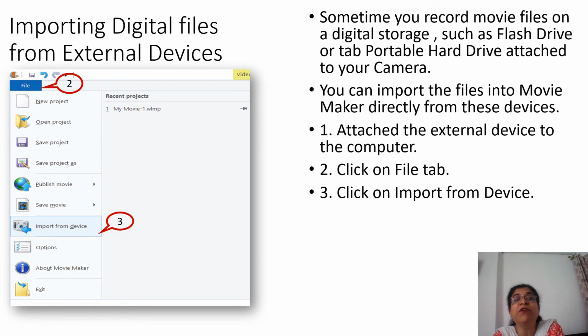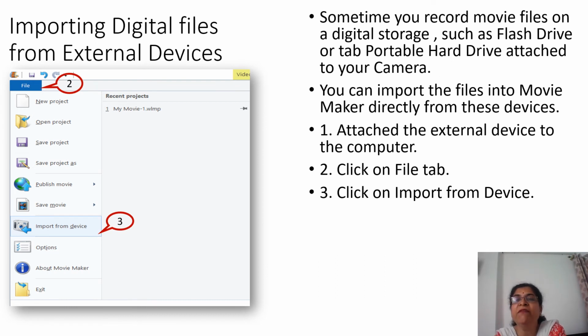Importing digital files from an external device, what does that mean? Some files we want to take from the hard drive or the pen drive, which is an external device. Sometimes you record movie files on digital storage such as a flash drive or a portable hard disk attached to your camera. You can import the files into Movie Maker directly from these devices. How? That we will see.